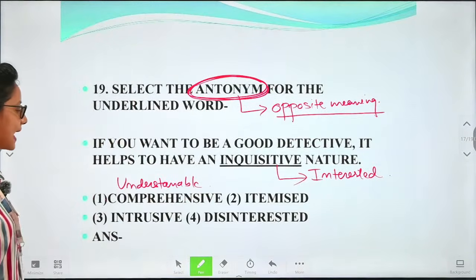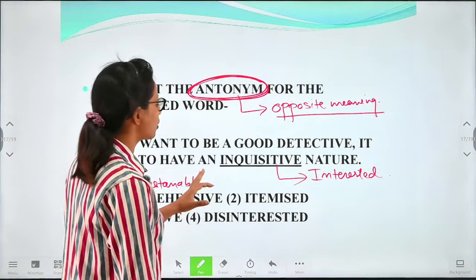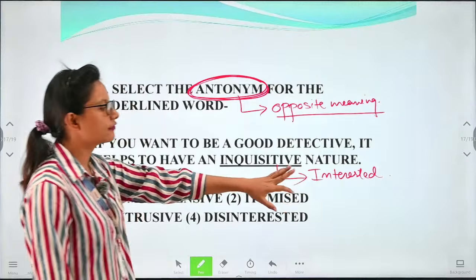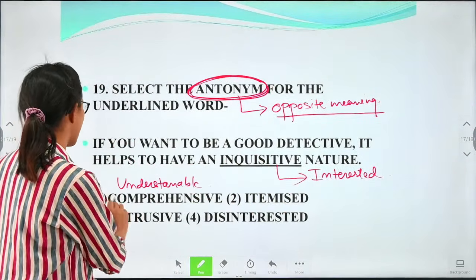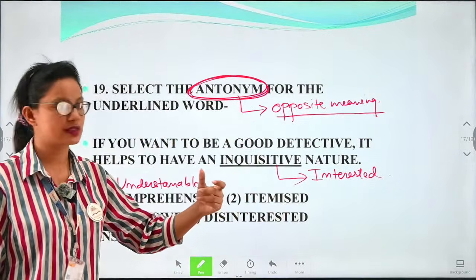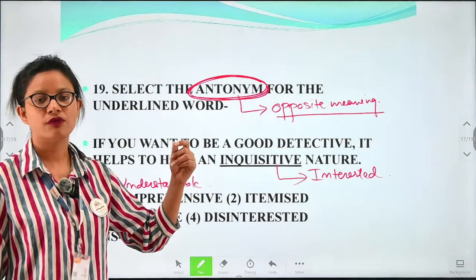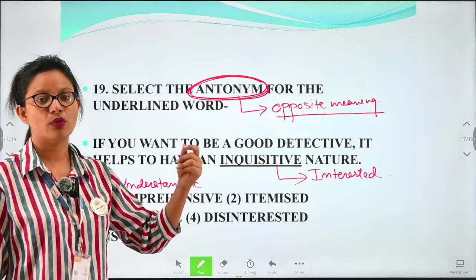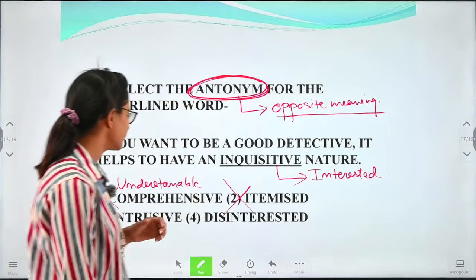Comprehensive is understandable. So here nothing is told related to understandable. Here we have to find the meaning opposite of that of interested. So this is wrong. Itemized means when we list up the items. So there is nothing told about listing up of the items. We have to know the meaning. We have to find the term which is related to interested only. So this is also wrong.